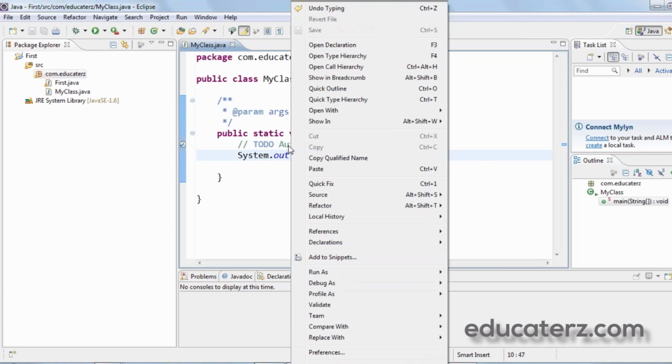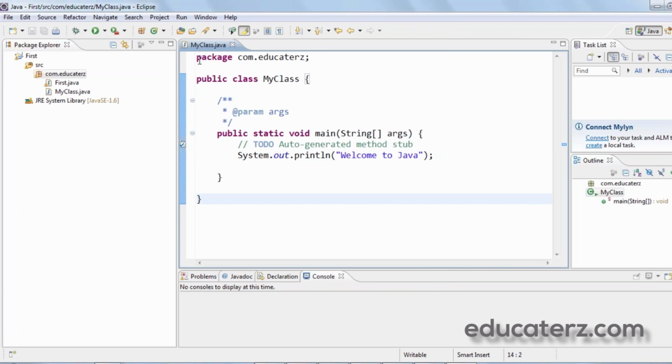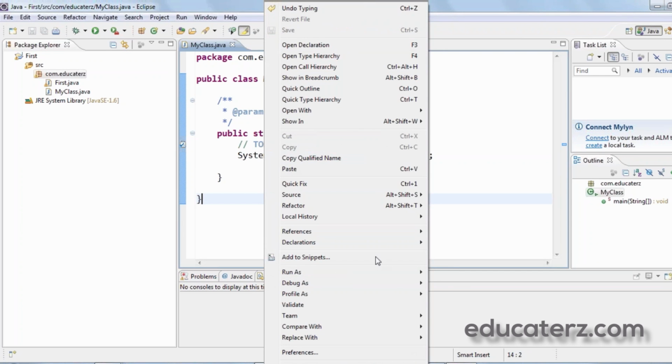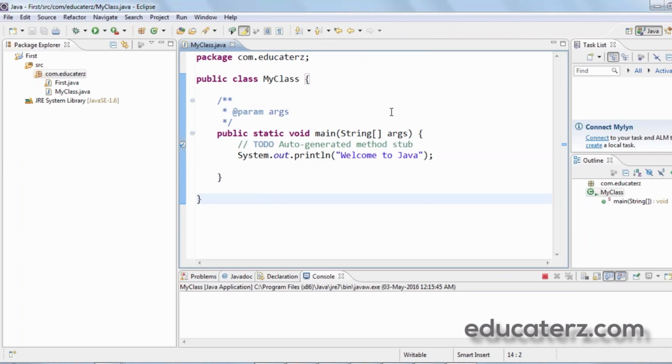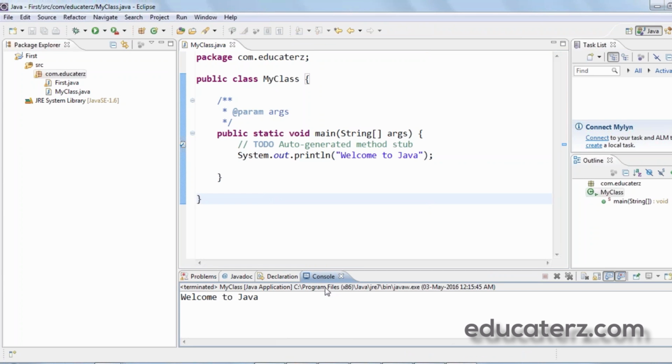Programs are always compiled automatically, we need not compile, and we can just say run as Java application. In the console you can see the output as welcome to Java. So this is how we use Eclipse IDE.